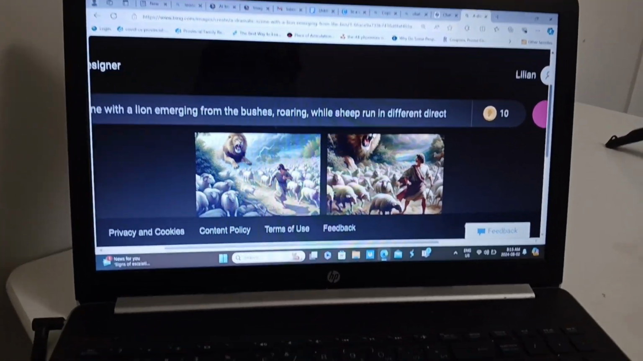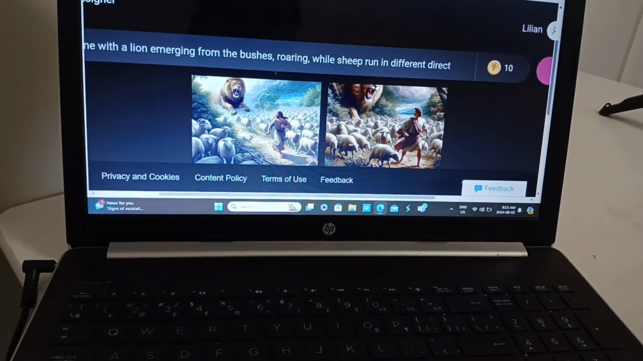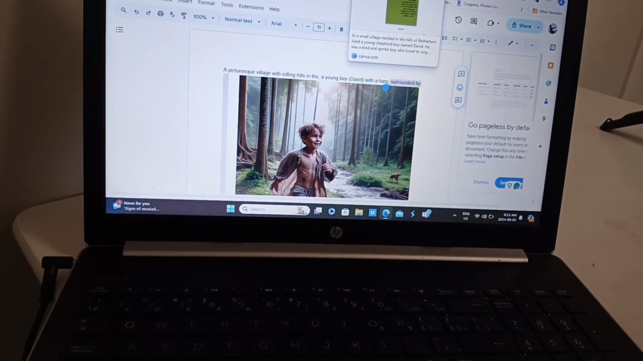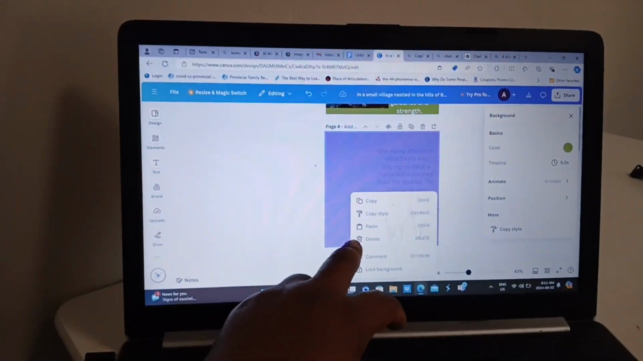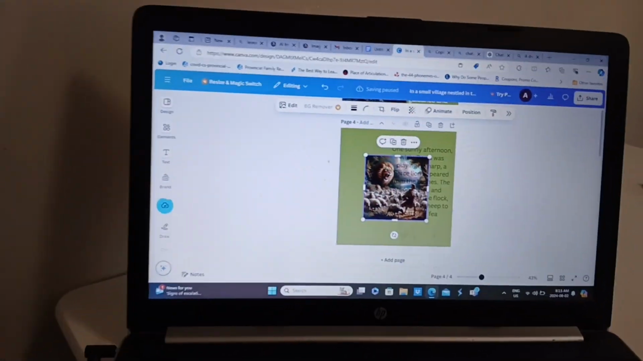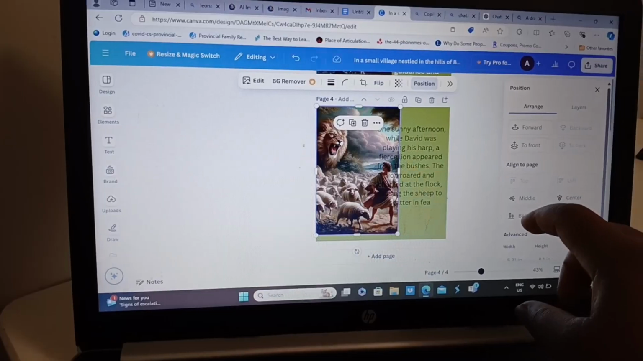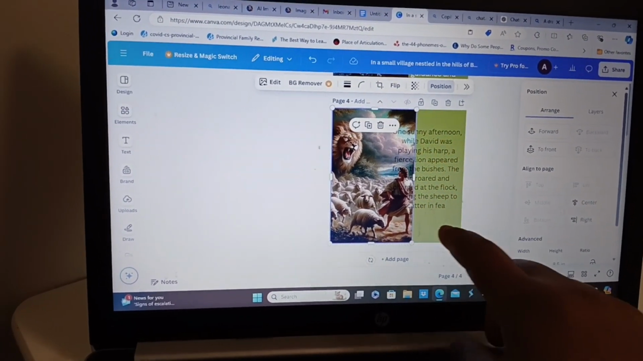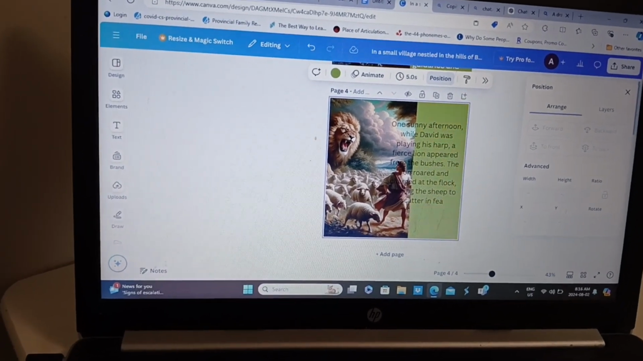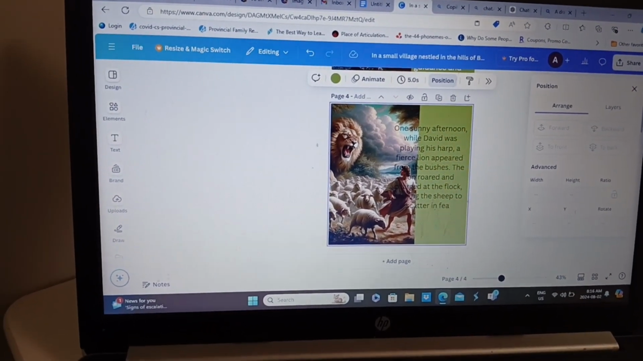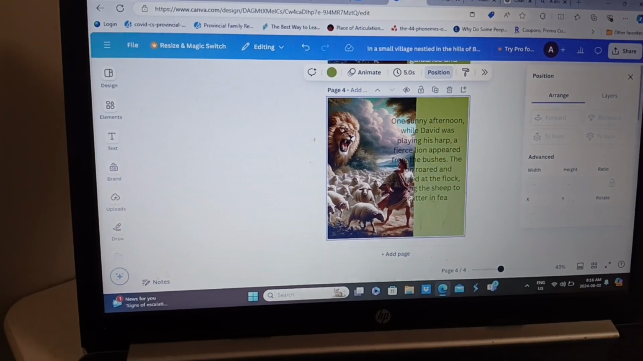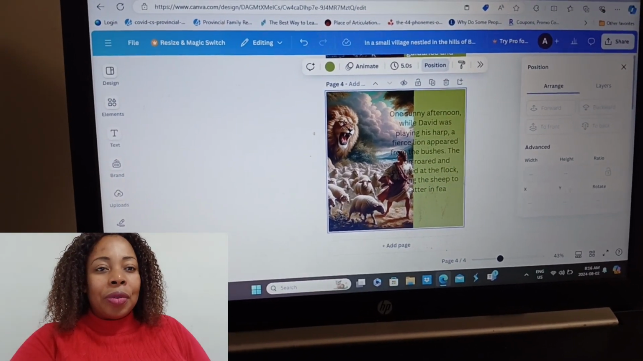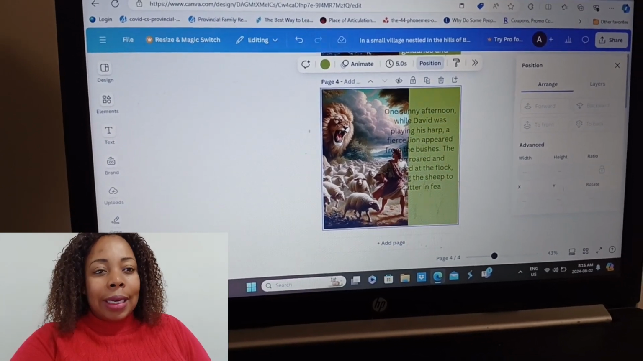Copy image. Go back to Canva. So let's paste our image. Okay, so we can see. One sunny afternoon, while David was playing his harp, a fierce lion appeared from the bushes. The lion roared and charged at the flock, causing the sheep to scatter in fear.